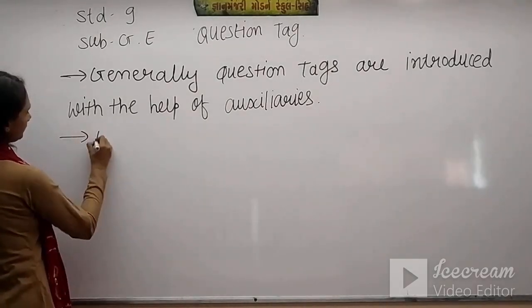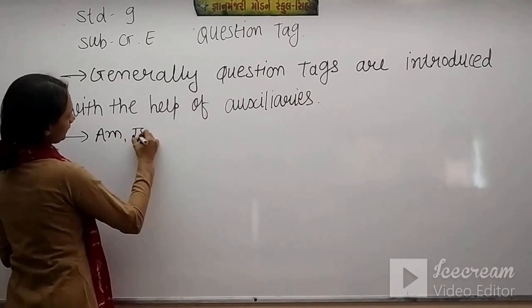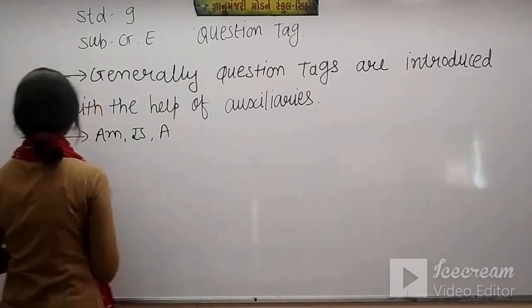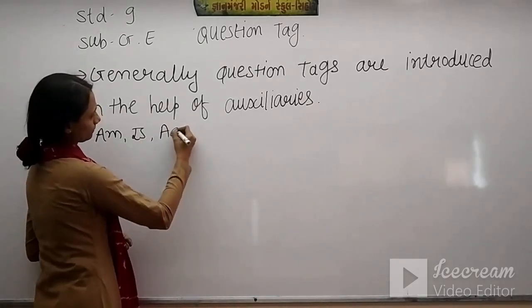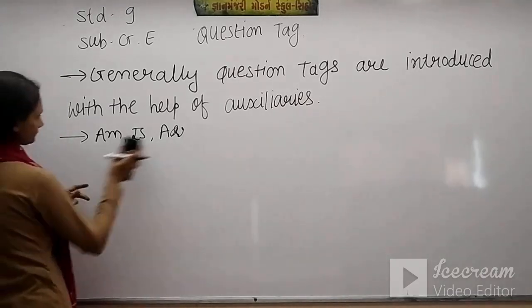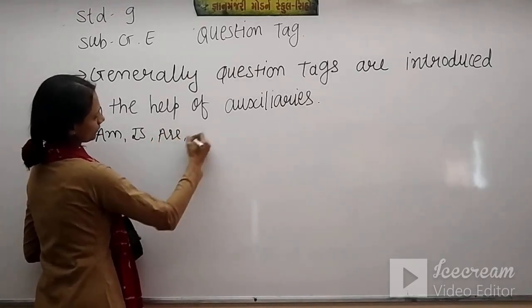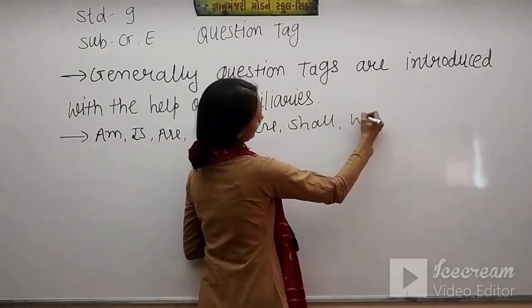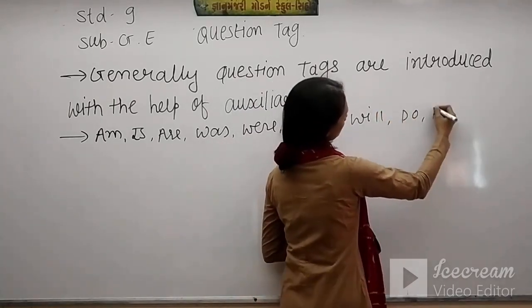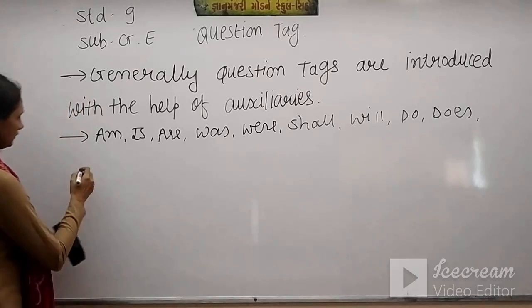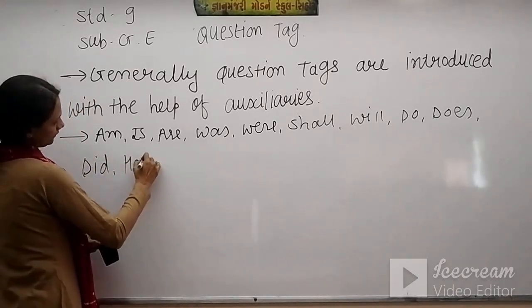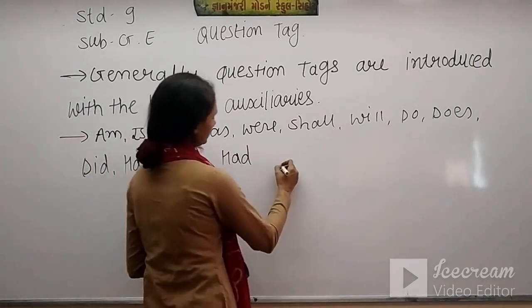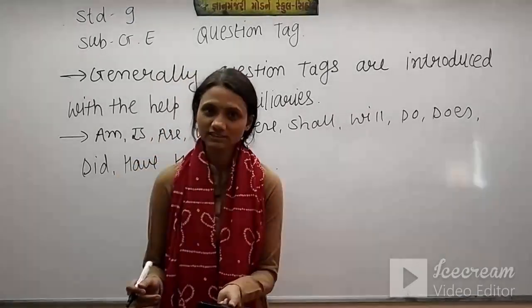Those auxiliary verbs are am, is, are, was, were, shall and will, do, does, did, have, has, had, and those modal auxiliaries you can take.